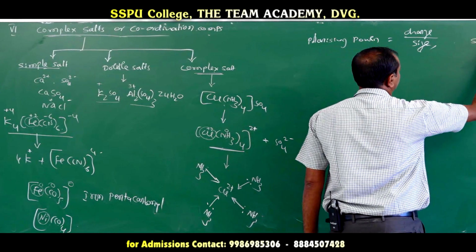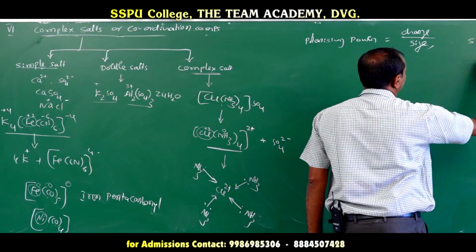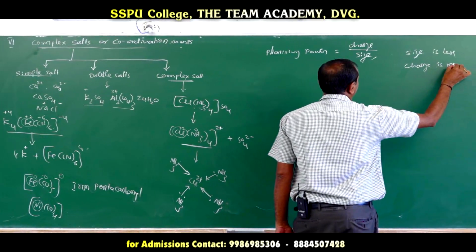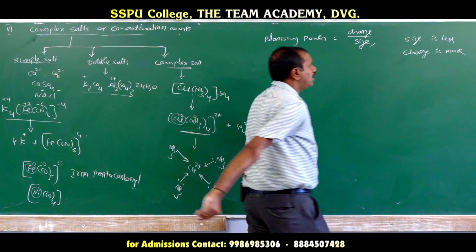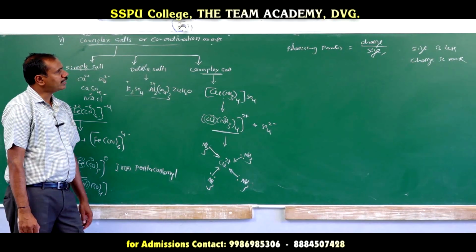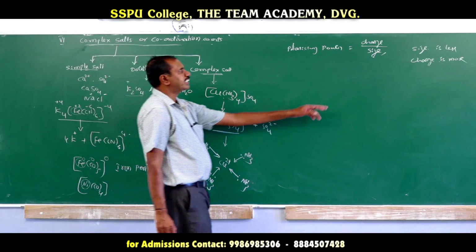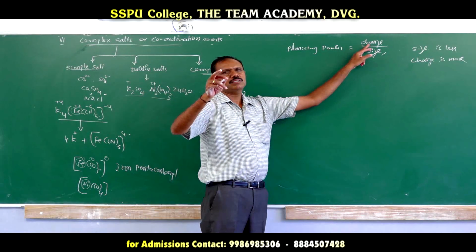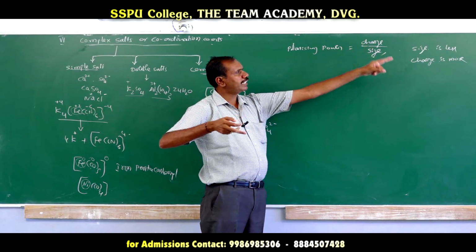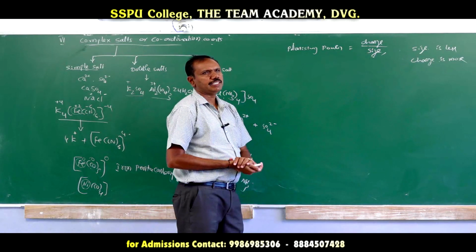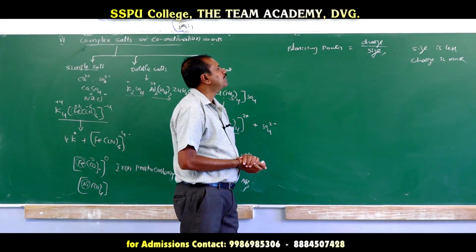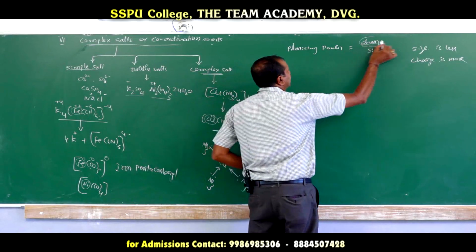We know that transition elements can lose electrons, so the positive charge goes on increasing. They exhibit variable oxidation states, and the oxidation number may increase from +1 to +7, therefore the positive charge increases.